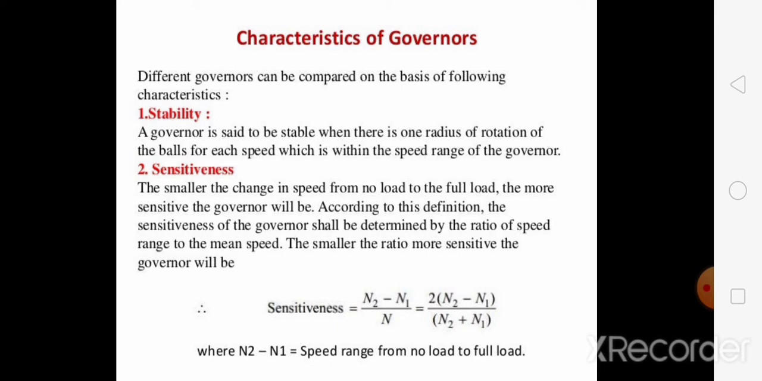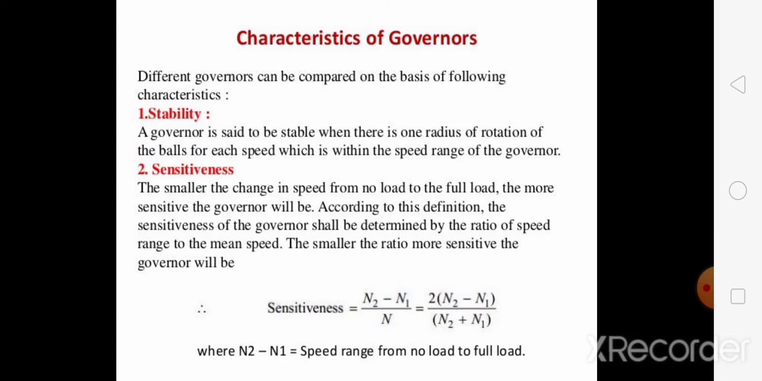Here N1 is the minimum equilibrium speed, N2 is the maximum equilibrium speed, and N is the mean equilibrium speed. How can we obtain N? N equals N1 plus N2 upon 2. Then the sensitiveness of the governor is given by (N2 minus N1) upon N. Here we can put the value of N, so it becomes 2(N2 minus N1) upon (N2 plus N1). We can obtain this formula in terms of angular speeds also.